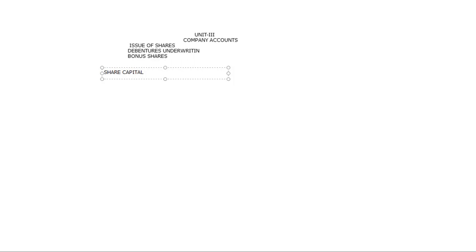Memorandum of association and articles of association are sufficient for a private organization. Whereas public sector organizations are not like that. They require MOA, AOA and a prospectus. These three things are important. Then only can they start.